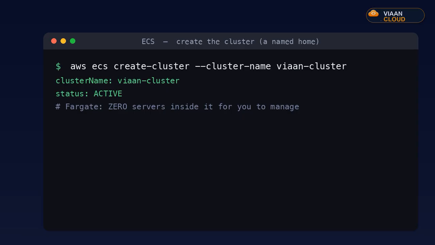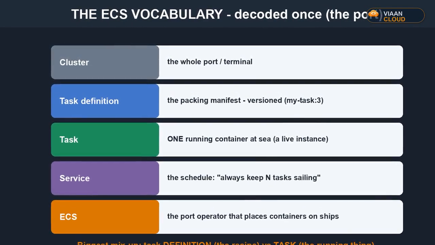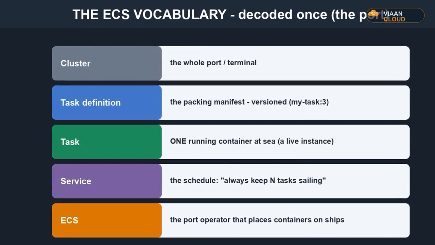Now the recipe for one container, the task definition. It answers, which image, how much CPU and memory, which port. Think of it as the job card for one container. But there are 2 blanks on this job card that confuse almost everyone, 2 different permission slips, and getting them mixed up is the number 1 reason a first deploy fails.